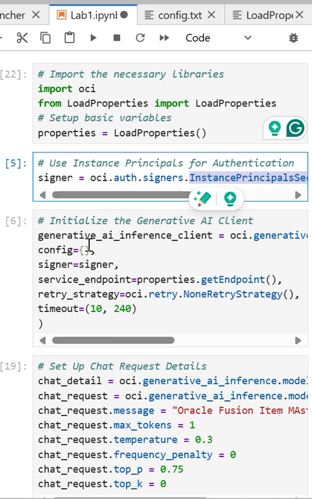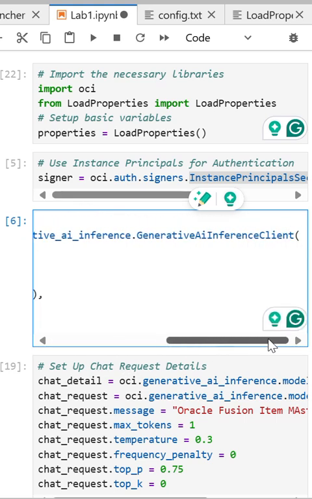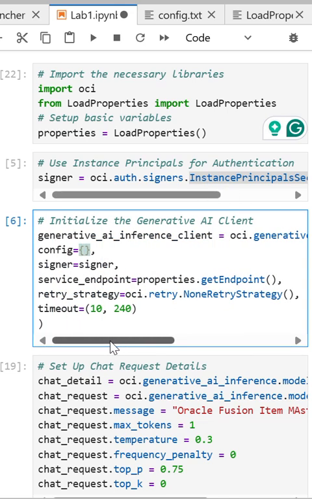And the other code block, which is here, is the inference client, the generative AI inference client, and here I am showing what client I'm using, and then the configuration is read from that, and the signer which was run just before the endpoints, and here the retry strategy OCI is equal to no retry strategy. That means if it fails, I'm not going to retry anything.